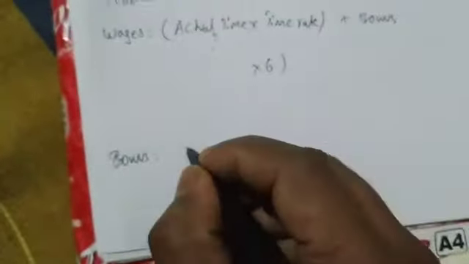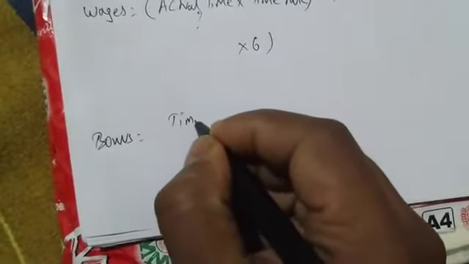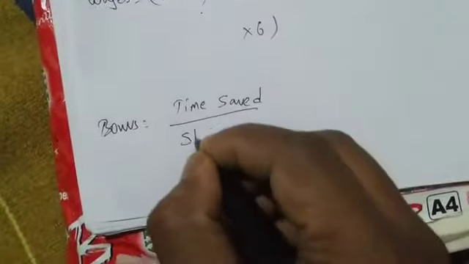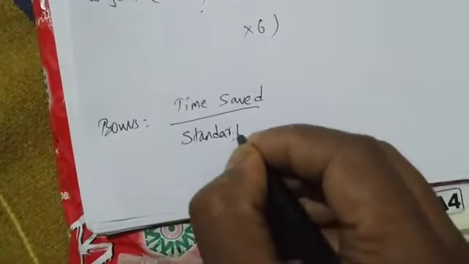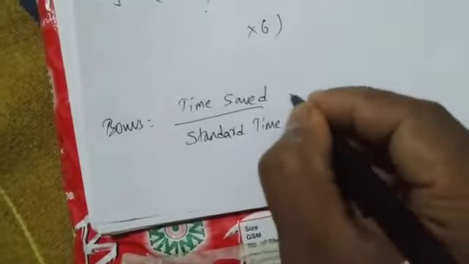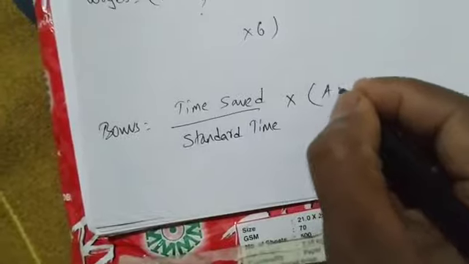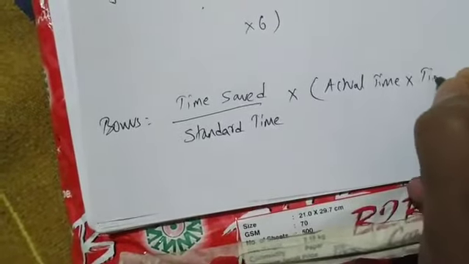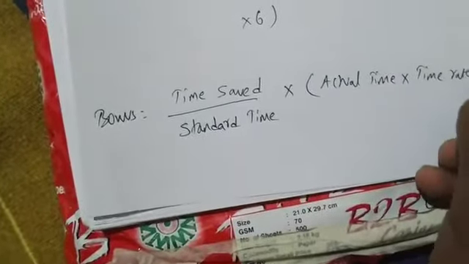Bonus formula we know. What is the formula for bonus? Time saved divided by standard time into actual time into time rate. Again, time saved means standard time minus actual time.